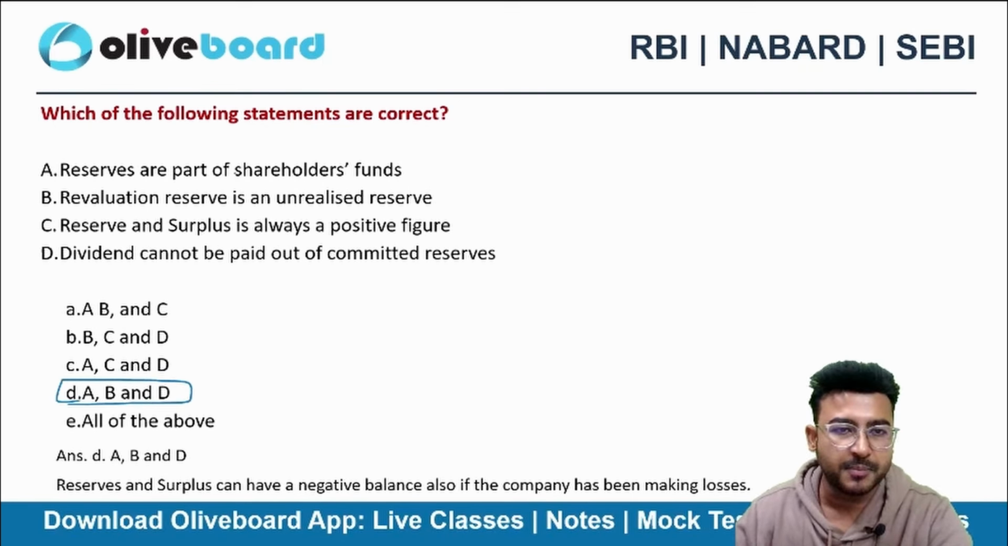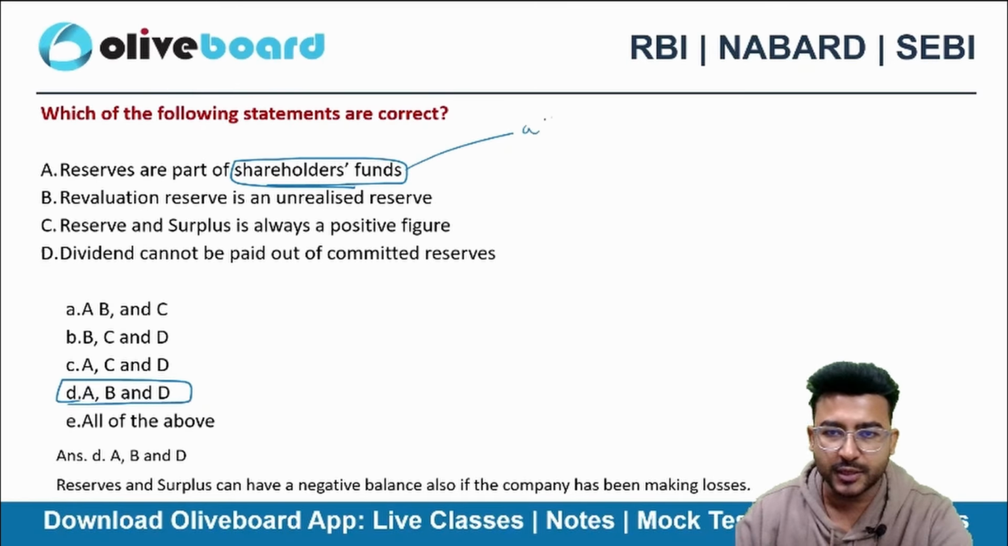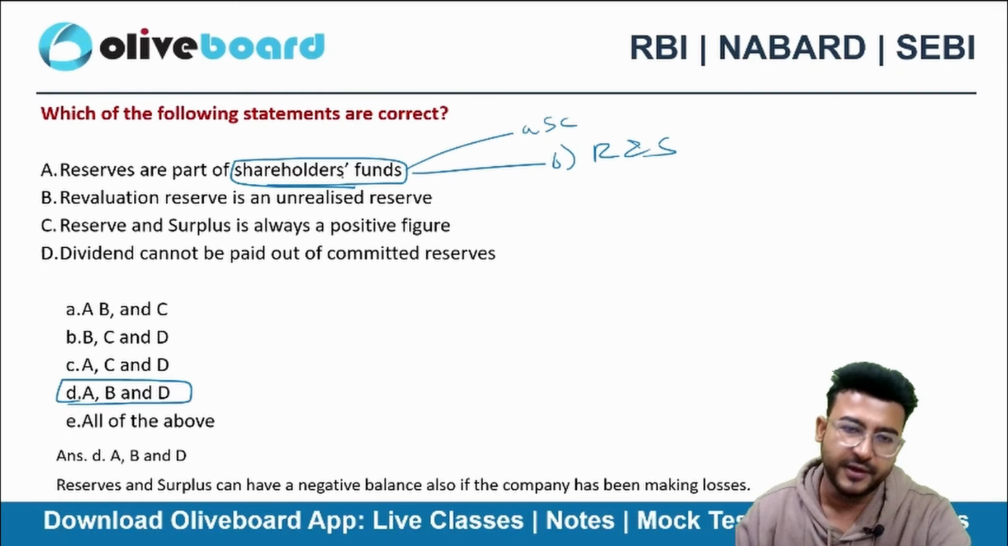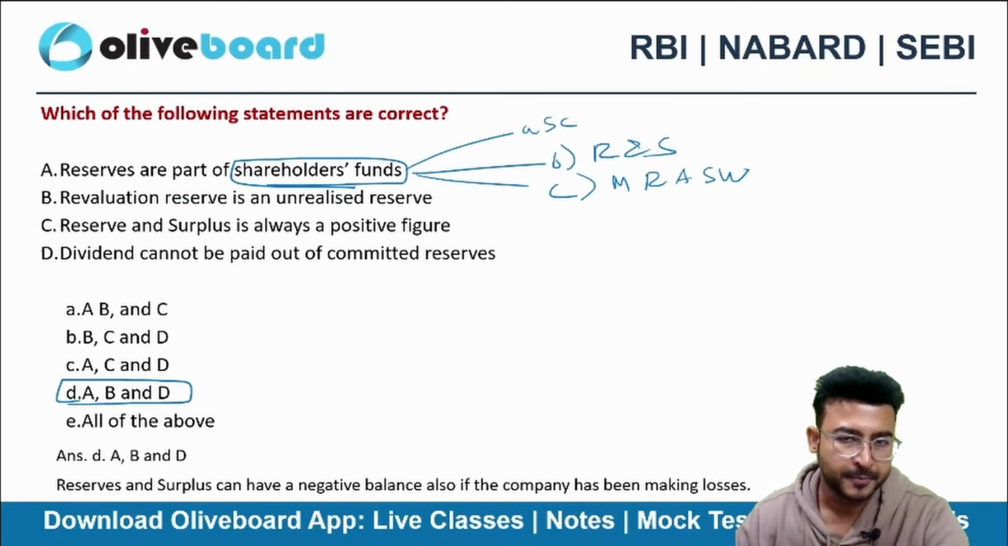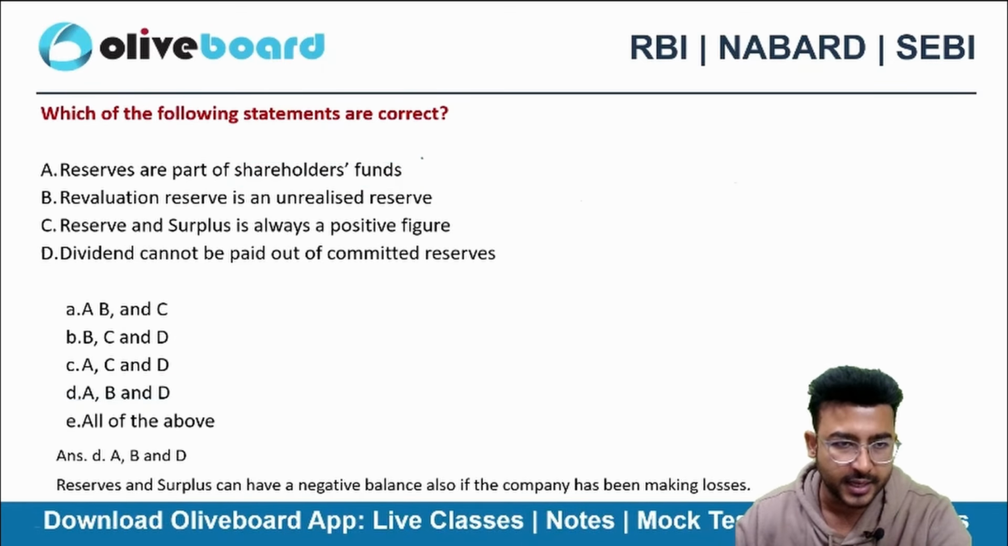So reserves are part of shareholders fund. Yes. If I talk about shareholders fund, I have share capital. Then I have reserves and surplus. So definitely reserves and surplus is a part of shareholders fund. Then we have money received against share warrants. So this statement is correct.